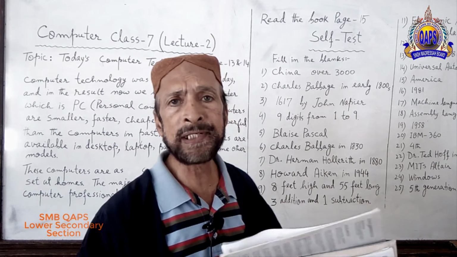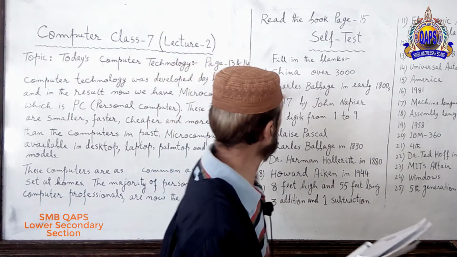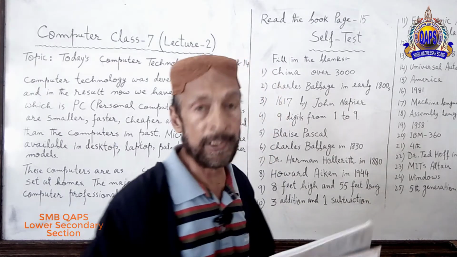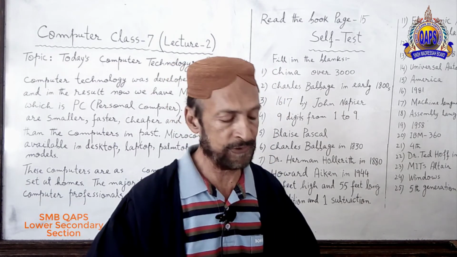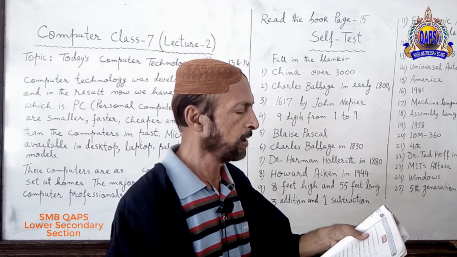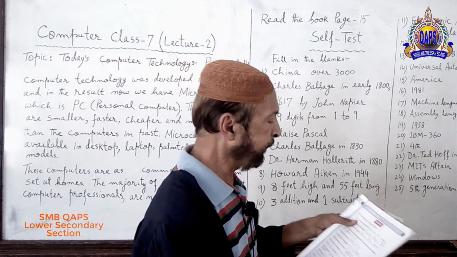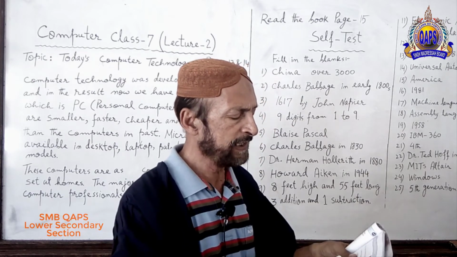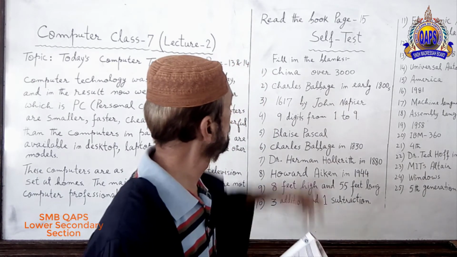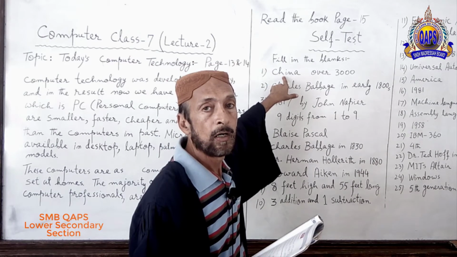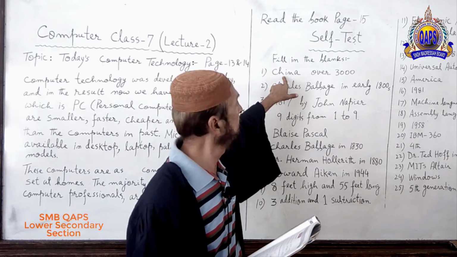I'm not writing the whole line or the whole sentence over here, but I will explain it. I am reading it. Number 1. Firstly, the abacus was invented in dash. What will you write in the dash?